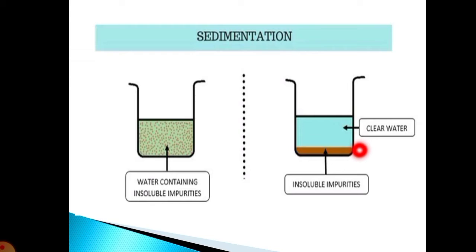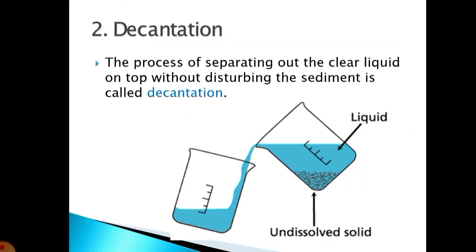The impure particles, the solid impurity substances, are called sediments, and they form a layer at the bottom of the liquid. The settling of mud or sand particles in water is a very common example which can be done at home also.